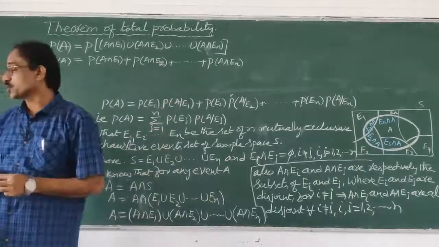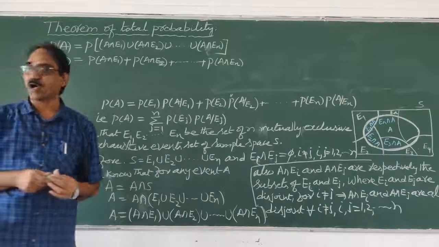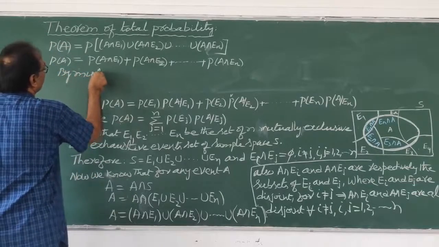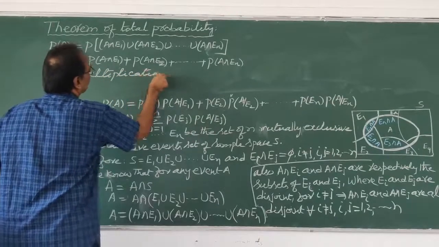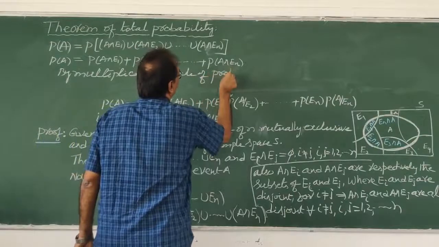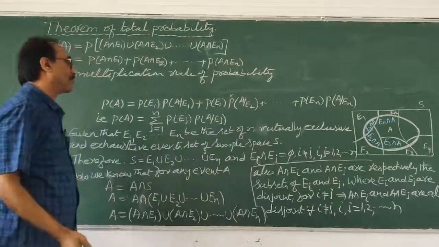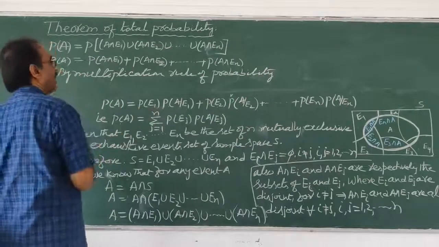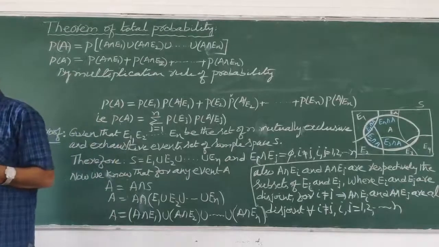Okay? Next point. So now P of A intersection EI is there, you know. So now what to do? By the multiplication rule of probability, I will write here. By the multiplication rule of probability, I'll just rub it off. Okay, no problem. The multiplication rule of probability means the multiplication theorem. What does the multiplication theorem state? Now we'll write here.